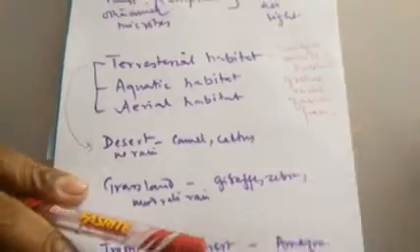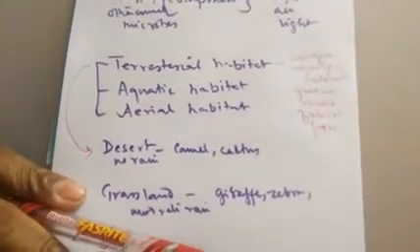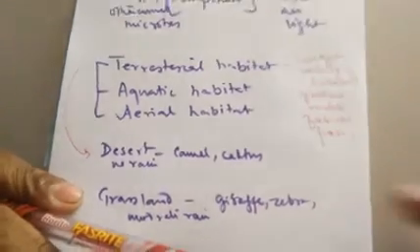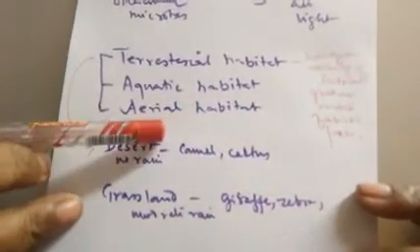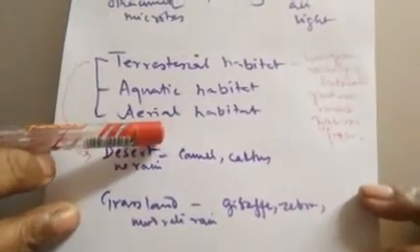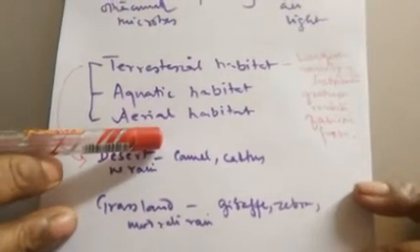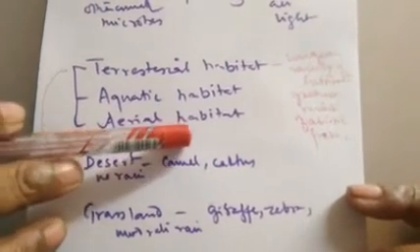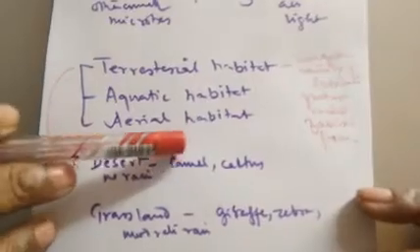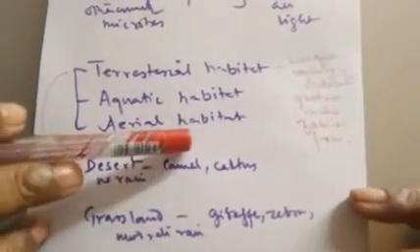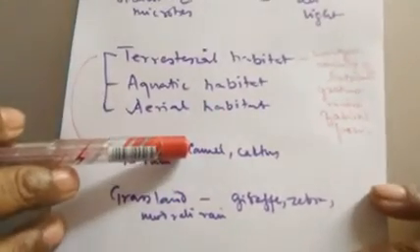In the aerial habitat, the organisms do not live in the air, but they pass most of their time in the aerial condition, like the birds. Clear? So all birds have the aerial habitat. Most of the time they are spending in air. So that is called aerial habitat.